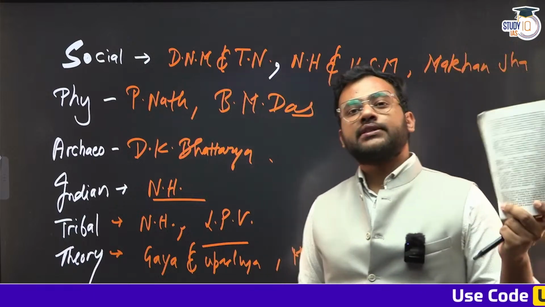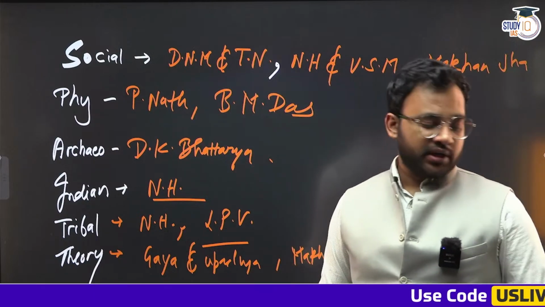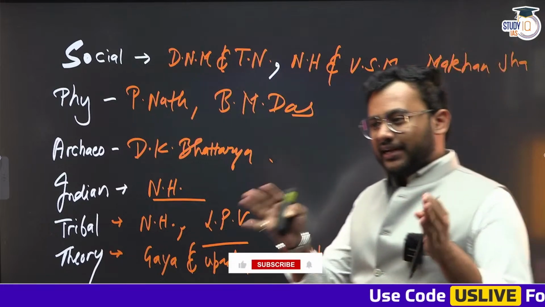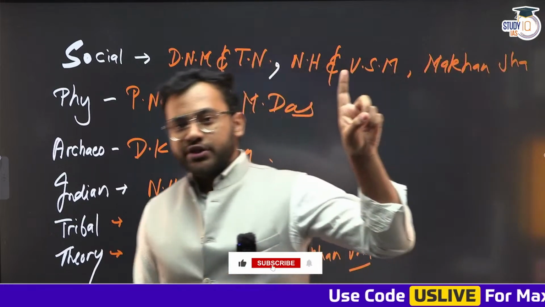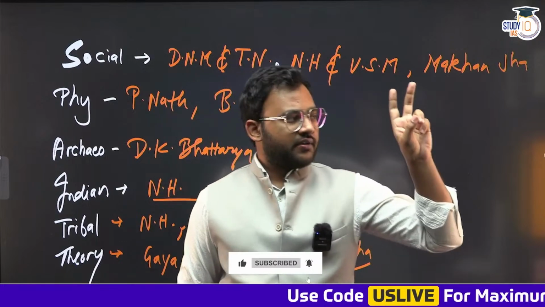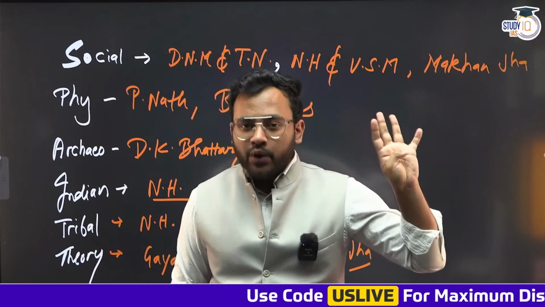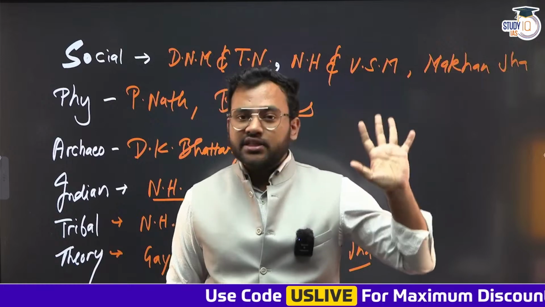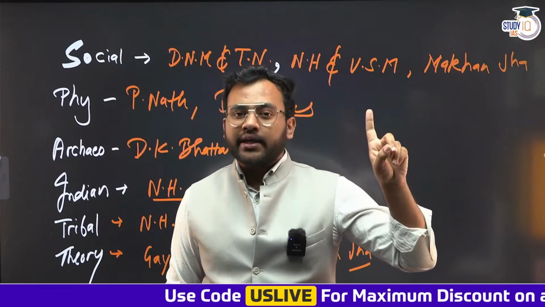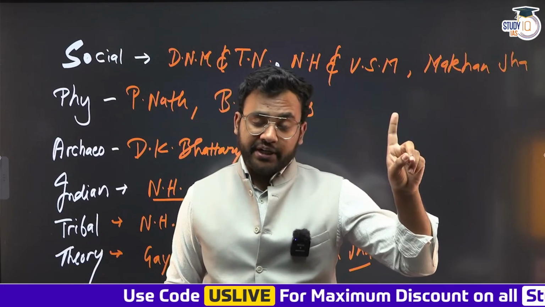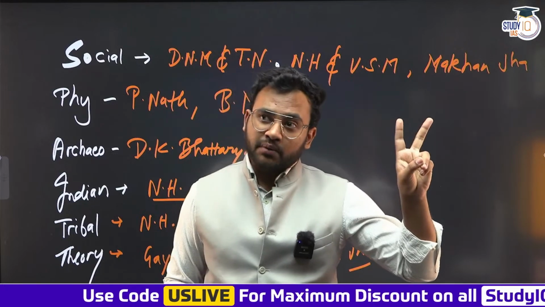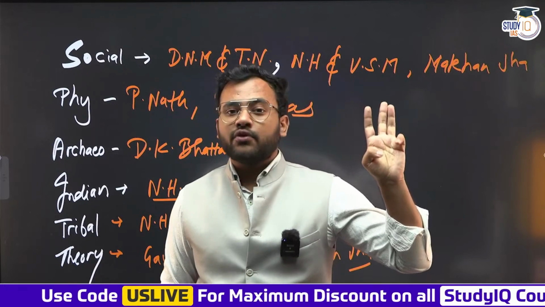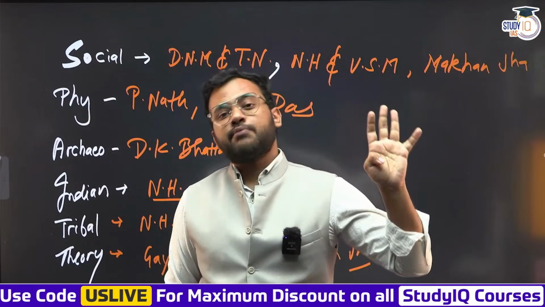4 of the theories that are needed for the UPSC portion. In UPSC, you have 10 different theories: evolutionism, diffusionism, functionalism, then you have structuralism, culture personality theory, symbolic interpretive theory, then you have cultural materialism, then you have cognitive anthropology, then you have postmodernism.